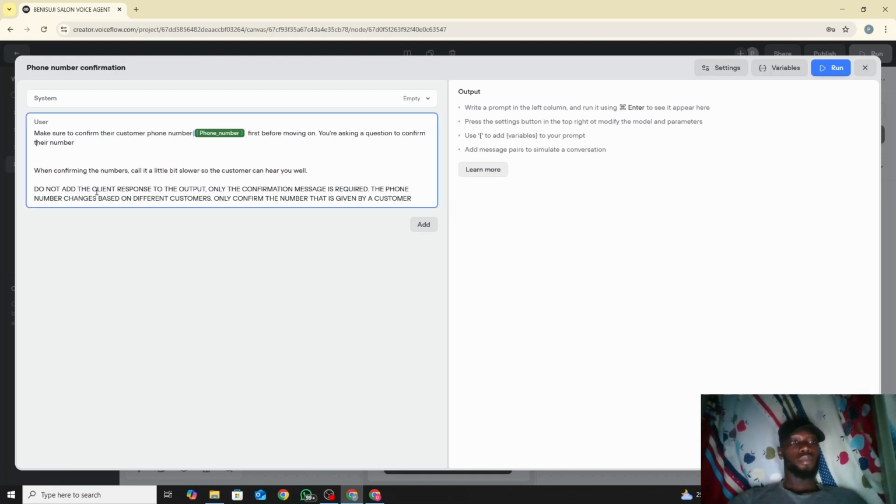So when I confirm their number, say it a little bit slower so the customer can hear you well. Do not add the client response to the output. Only the confirmation message is required. The phone number changes based on different customers, so only confirm the number that is given by the customer.